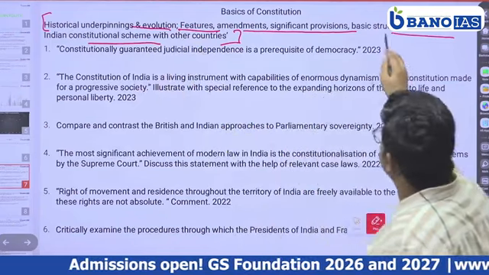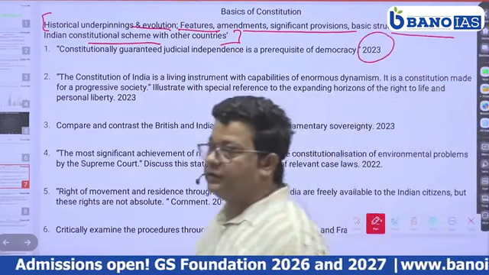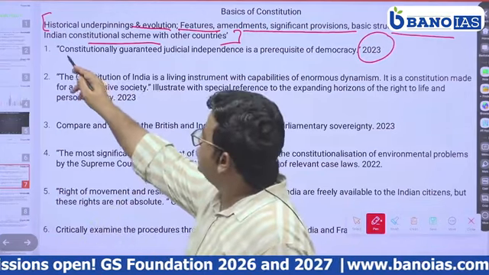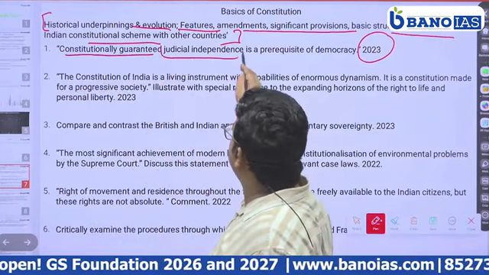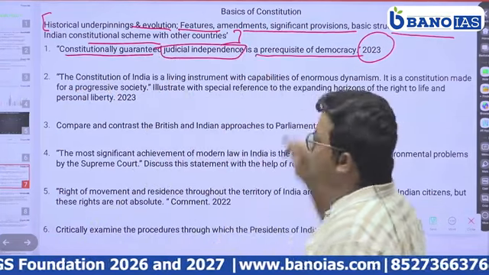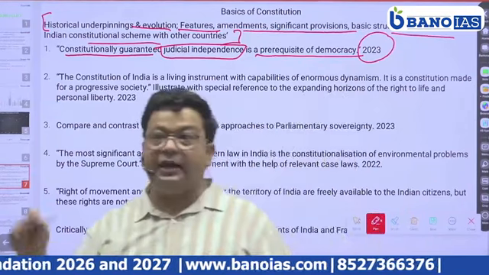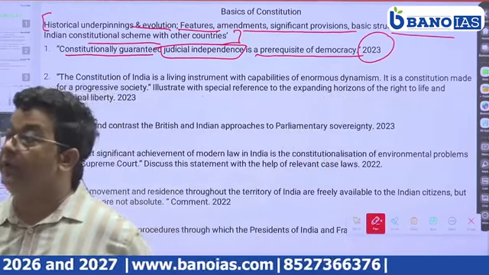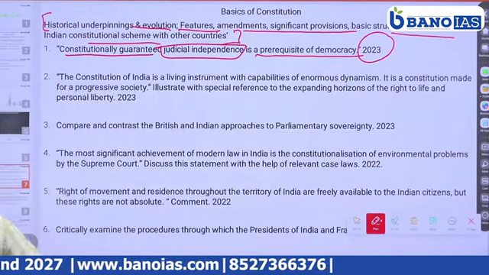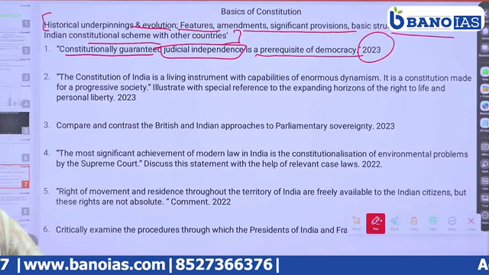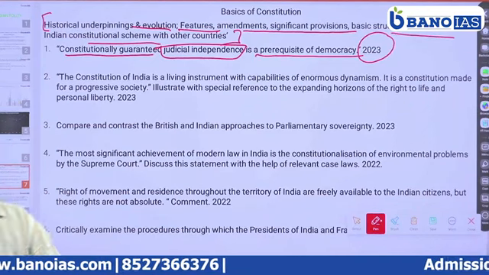There was a question in 2023 from the basic structure which says constitutionally guaranteed judicial independence is a prerequisite of a democracy, and independence of the judiciary is a basic structure of the Constitution.